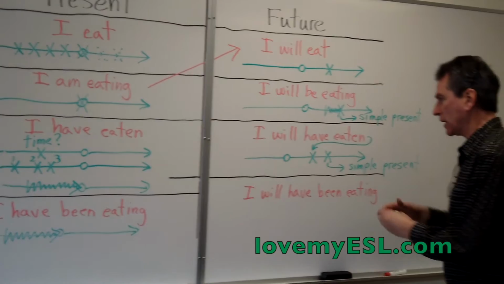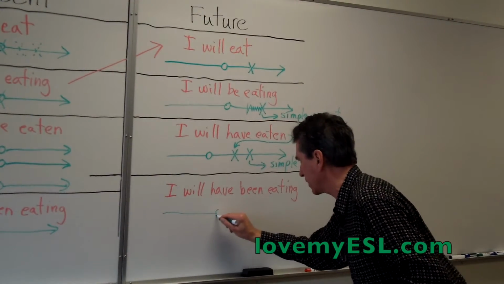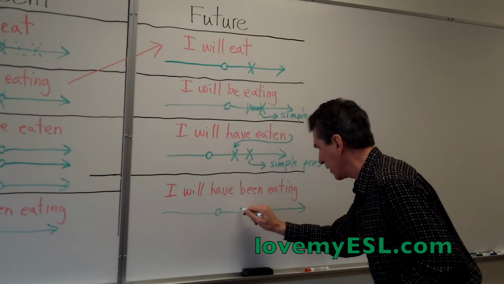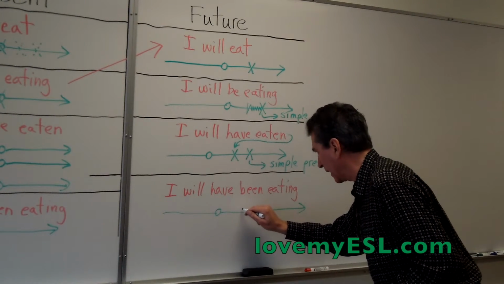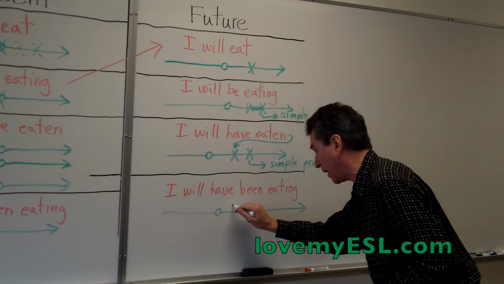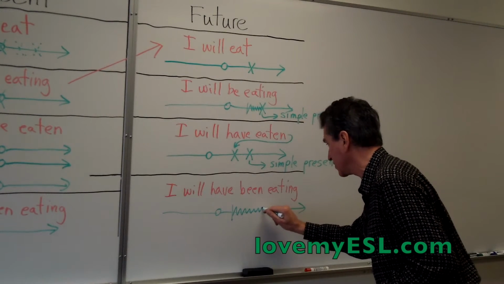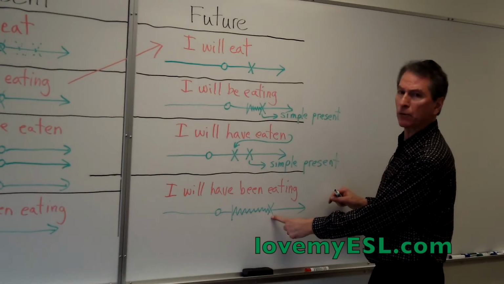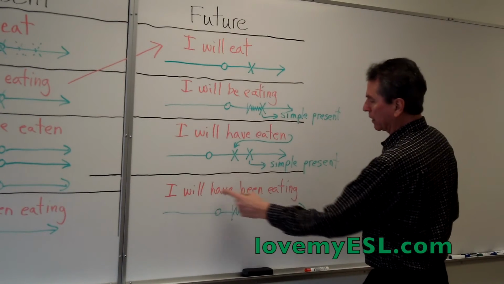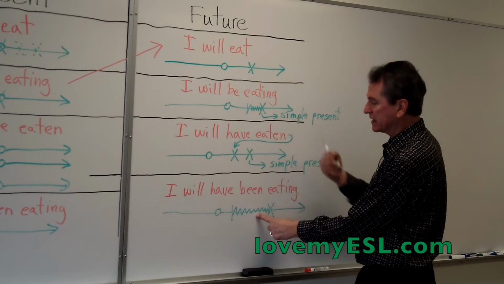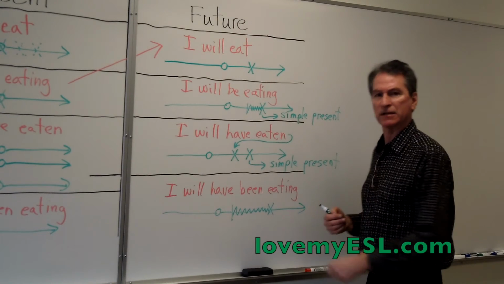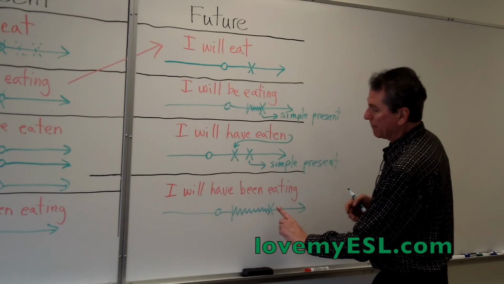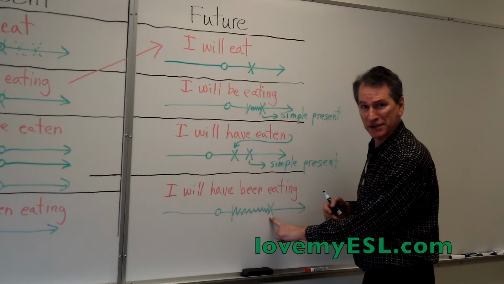Will have been eating. I will have been eating looks like this on the timeline. There's present, there's future, make the future nice and big. I will have been eating. So it is an action that starts, it could start even now, but I'm going to say it starts in the future and it continues to some time in the future. This X on the line is more often a time rather than an action. So I will have been eating a banana for 5 minutes when you get here. That's a terrible example. I will have been living in Vancouver for 10 years by June 2016.